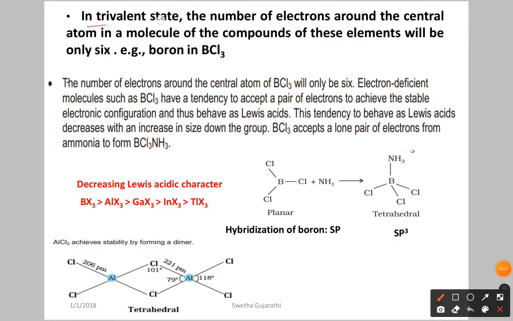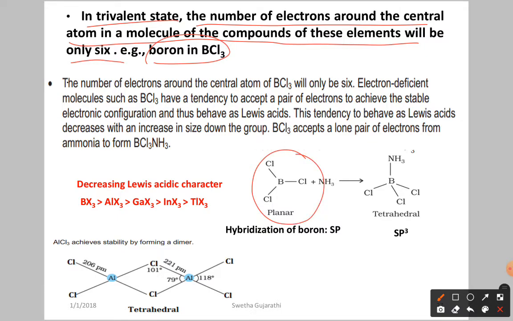So in the trivalent state, nothing but the plus 3 state, what happened? The number of electrons around the central atom in a molecule of the compounds of these elements will be only 6. For example, boron trichloride. This is the structure of boron trichloride. We have the trigonal planar shape. This is the word trigonal planar, which means the triangle present in the plane is called trigonal planar.